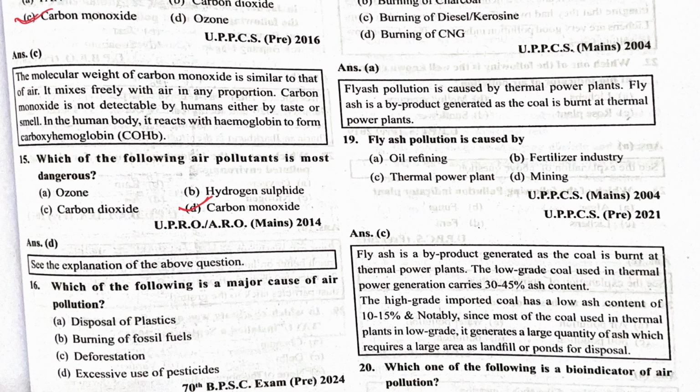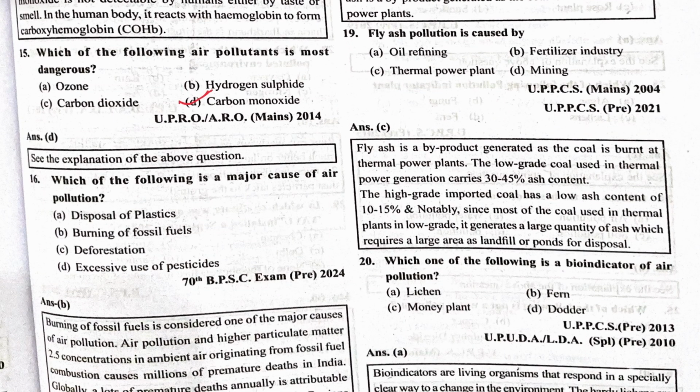Which of the following is a major cause of air pollution? So the major cause of air pollution is the burning of fossil fuel. Burning of fossil fuel is the major cause of air pollution, because we see this burning of fossil fuel all over the country, and this is happening for decades, even centuries. So this is the major part of air pollution.